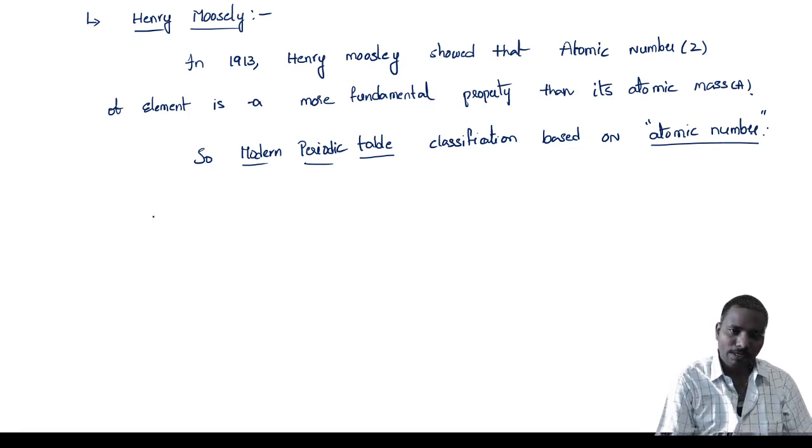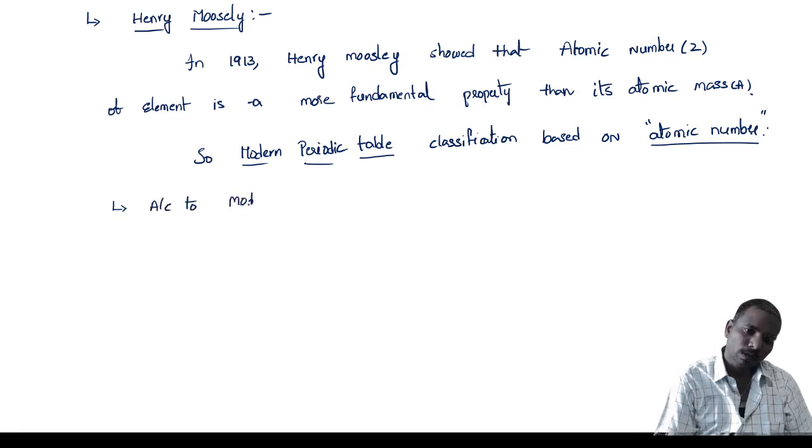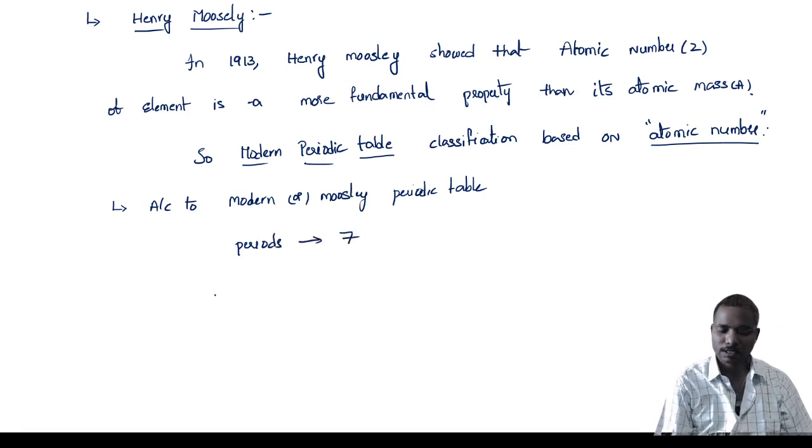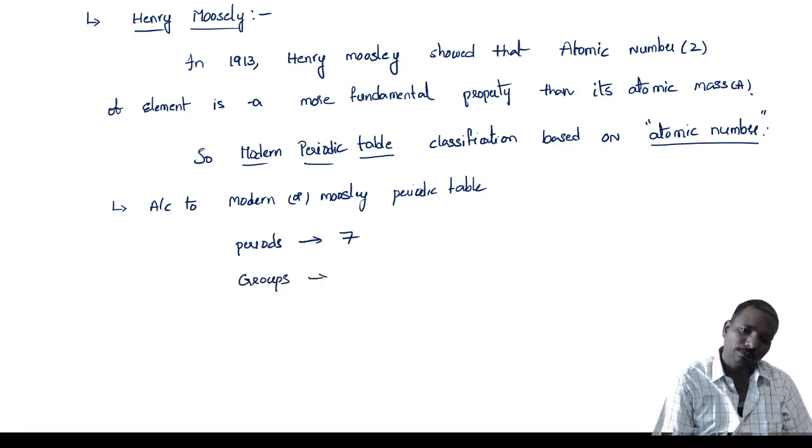So in the modern or Moseley periodic table, how many periods do we have? The periods are 7. There is no change in the periods. But coming to the groups, how many groups do we have?